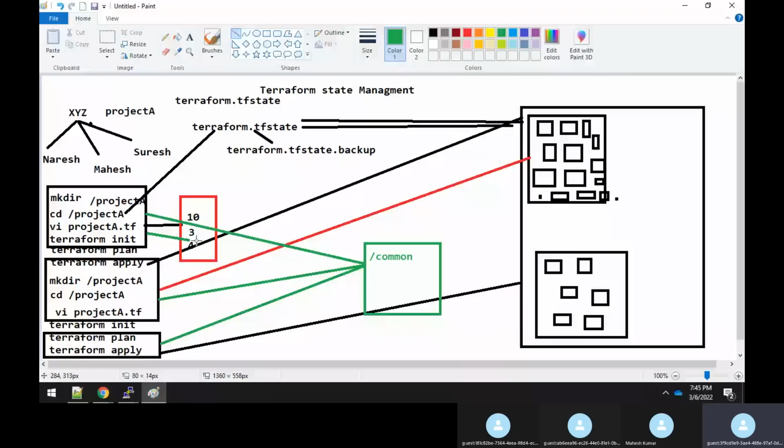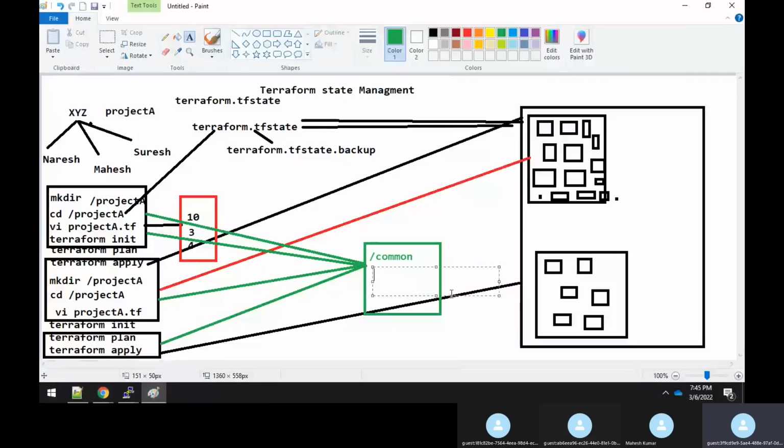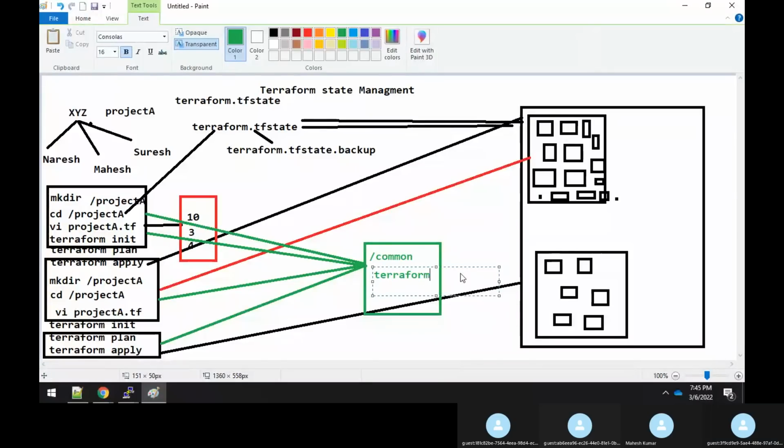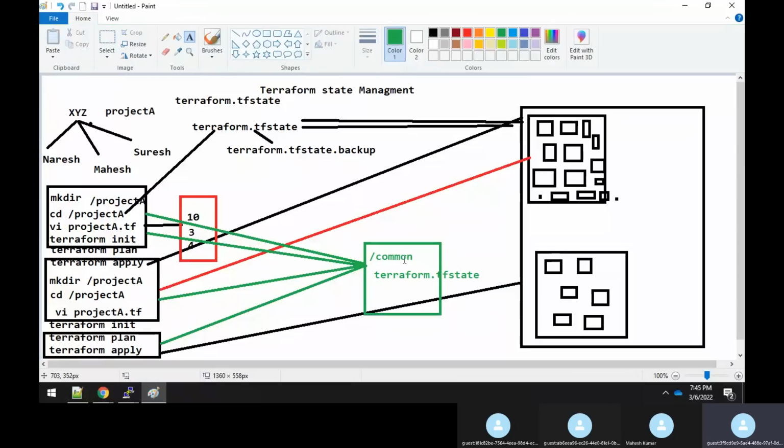So here, this terraform.tf state file will be there in this NFS folder or in this NFS shared drive. Correct? Now tomorrow again, if Mahesh wants to work on the same project, he will take the updated terraform.tf state file from this common shared storage, like from the common NFS.